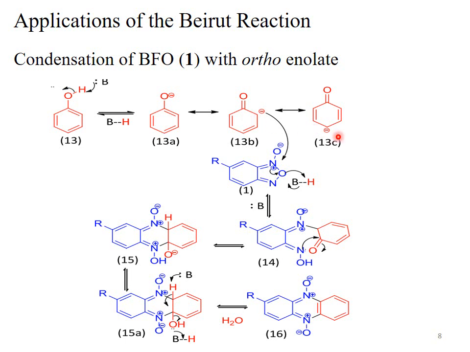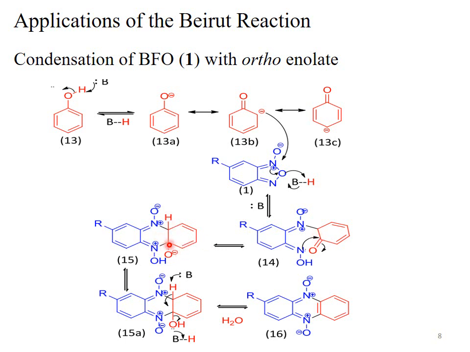We can write more resonating structures, but here we will discuss just 2 resonating structures of the phenoxide ion, that is 13B and 13C. It's an ortho-anion in 13B and a para-anion in 13C. So in this slide we will discuss condensation between the ortho-anion of the phenolate ion and the benzopyroxene system, compound number 1.